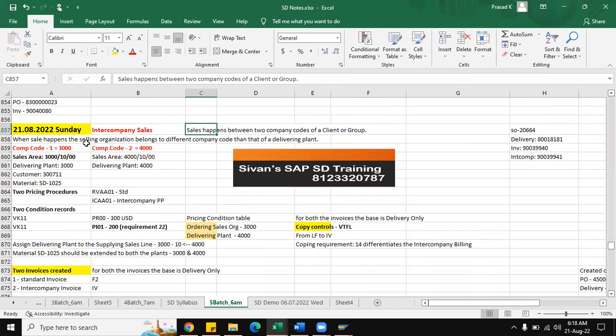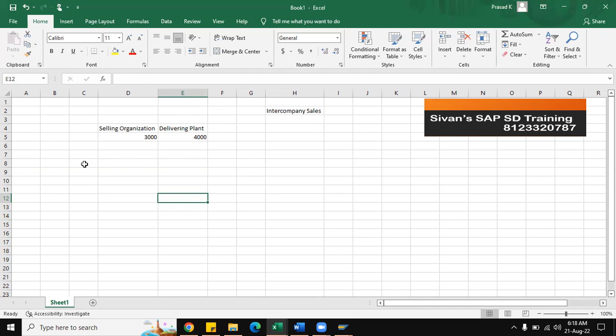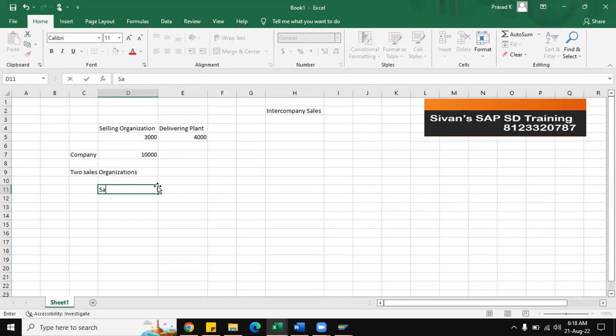So we will consider that there is a company code one. For example, a 1,000 company, an overall company. It's a group company, or group, or client, under which there are two sales organizations: sales org one and sales org two. In between sales org 1 and 2, the sales happen.